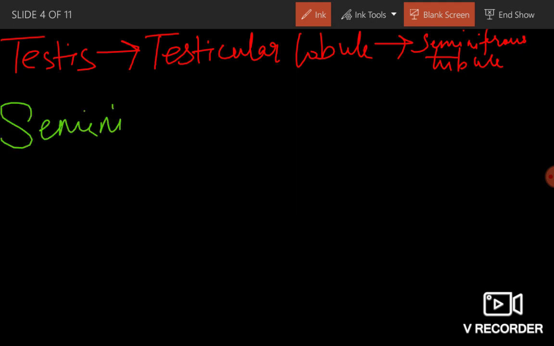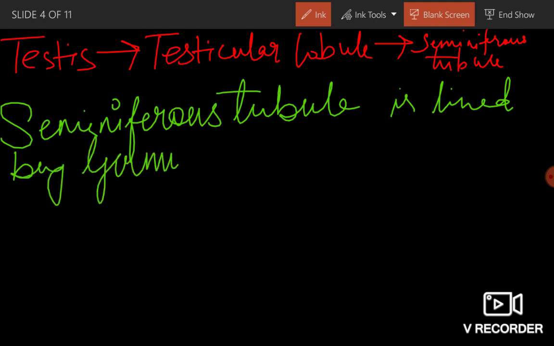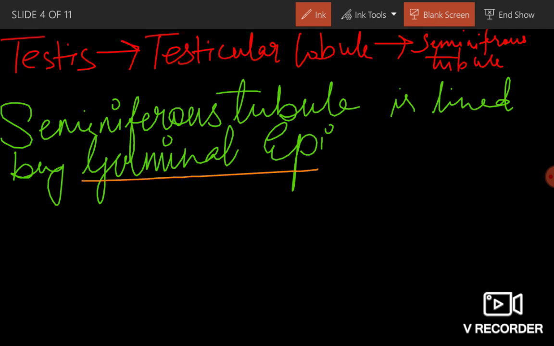Seminiferous tubule is lined by germinal epithelium, which is formed of two types of cells.